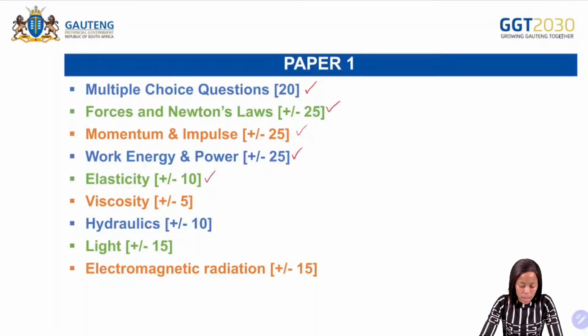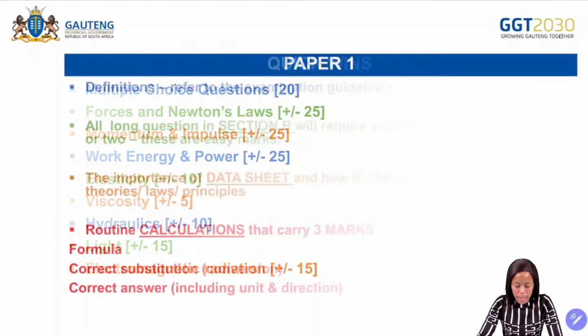Your viscosity, plus minus 5 marks. Hydraulics, plus minus 10 marks. And your light, which has plus minus 15 marks. Then the last one is your electromagnetic radiation, which will have plus or minus 15 marks.